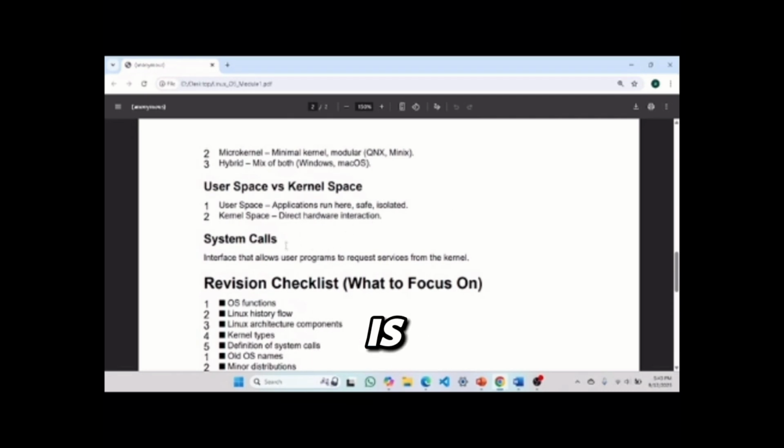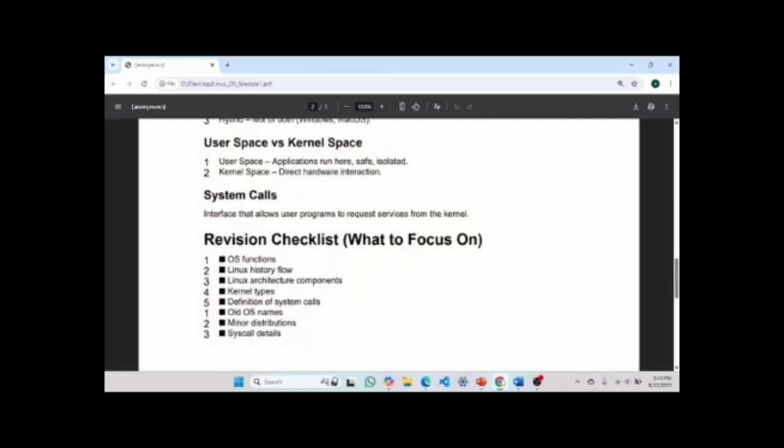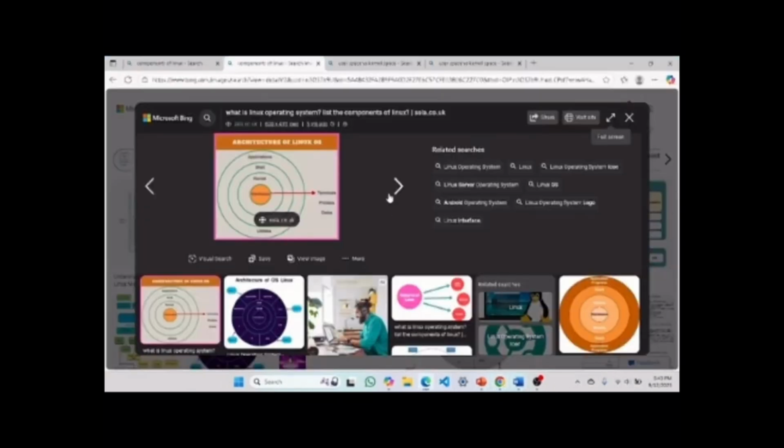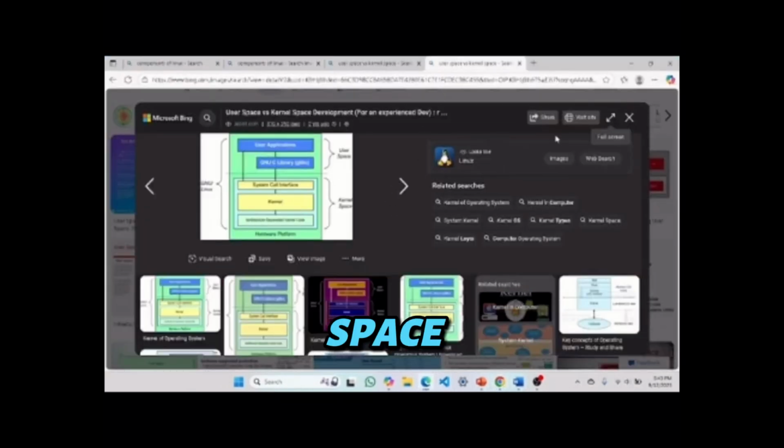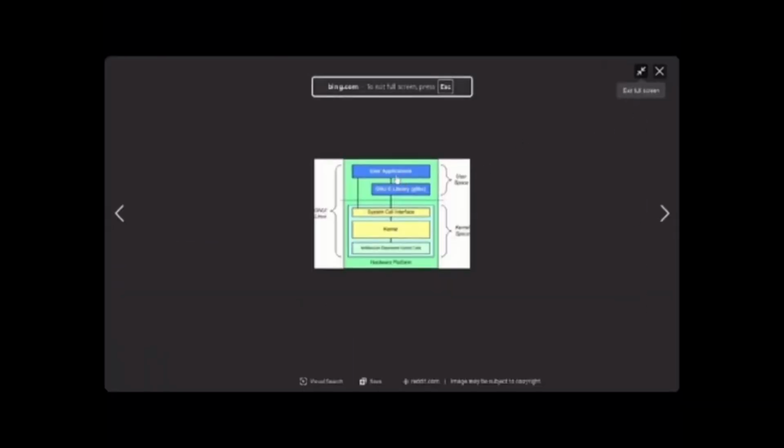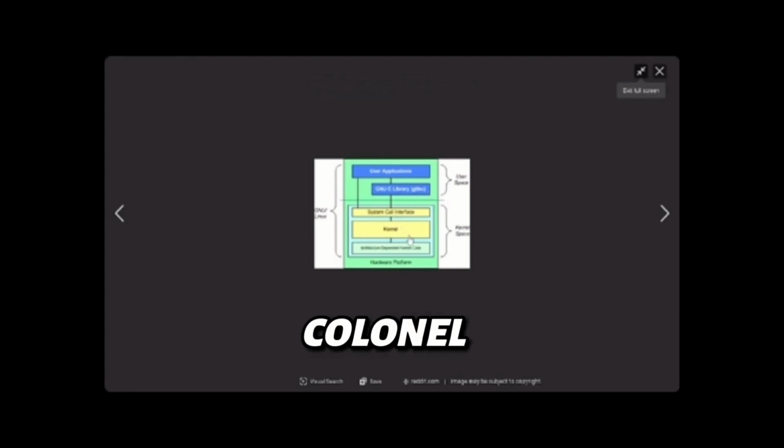Then system calls, an important topic that we'll cover in later upcoming videos. Let me show you a diagram of user space and kernel space. This is user space, where we have the user application and GNU library, then the system call interface, kernel, and hardware platform.